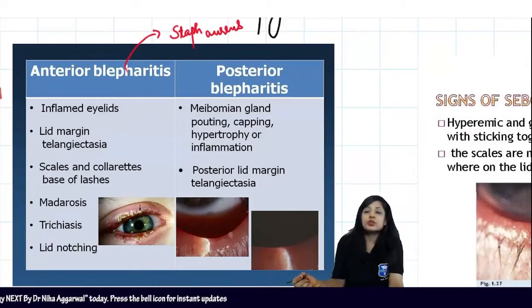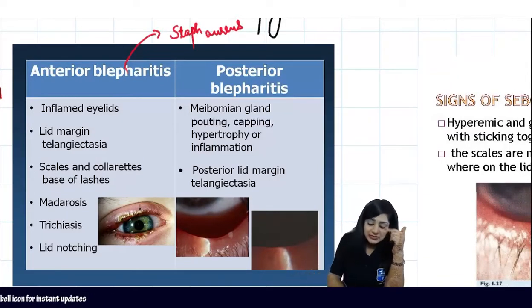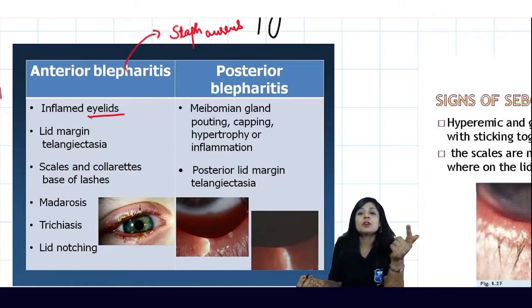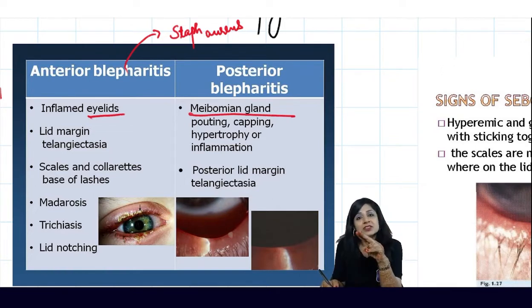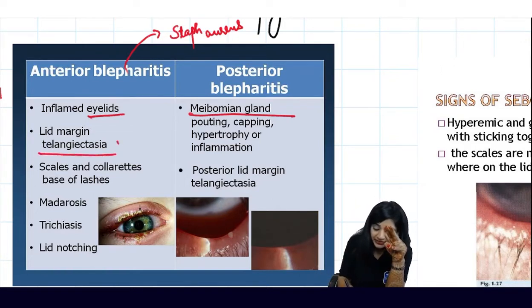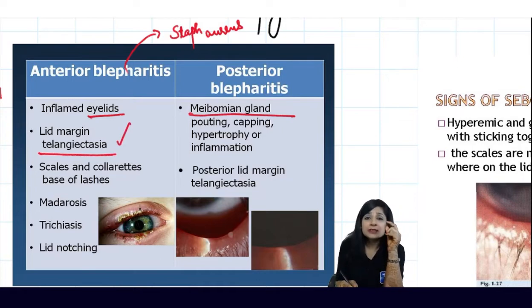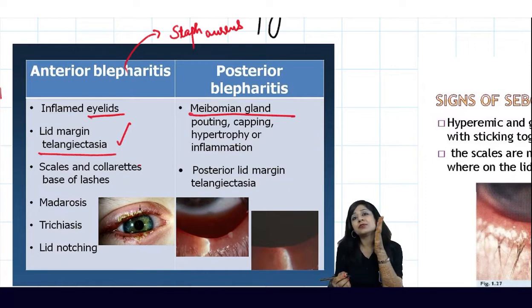Okay. So in cases of the anterior blepharitis, it is actually the eyelids which are involved, while in cases of the posterior blepharitis, it is the meibomian gland that is involved. So in anterior blepharitis, when the lid margins are involved, there will be telangiectasia in the lids. There will be scaling, there will be collarettes. We can have the different consequences of lid margins. So we can have madarosis.